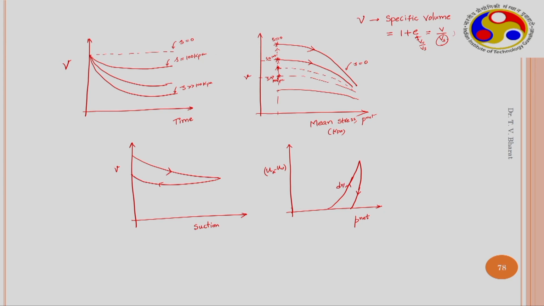So, this is drying and this is wetting. The hysteresis behavior can be studied very well, and while studying it, the specific volume changes in drying and wetting. That hysteresis can also be studied very well in this particular suction controlled odometer test.